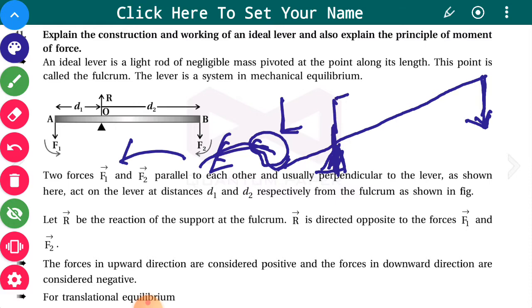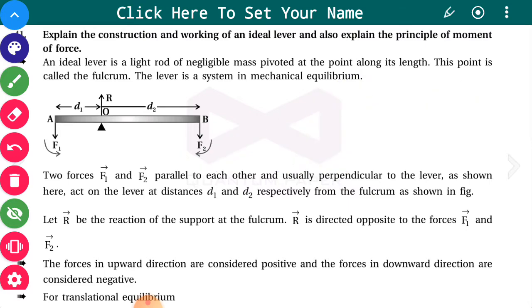and this is known as the fulcrum. It is sometimes denoted by F in different books, but in our textbook a very simple concept is explained here: construction and working of an ideal lever, and also the principle of moment of force. Now the same things are explained here. Here there is a center point, or we can say some support is there. It is pivoted. A rod of negligible mass is pivoted at the point which is shown here. The point is called the fulcrum.